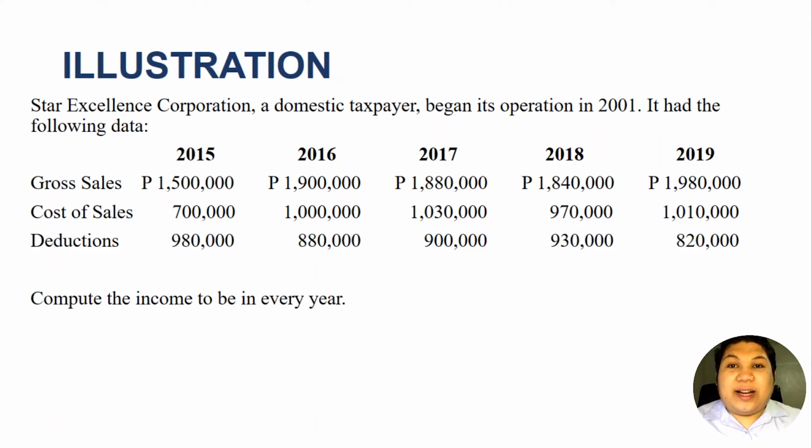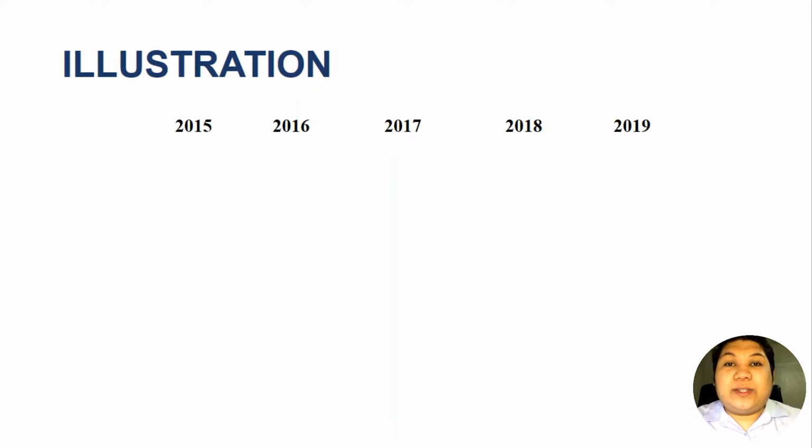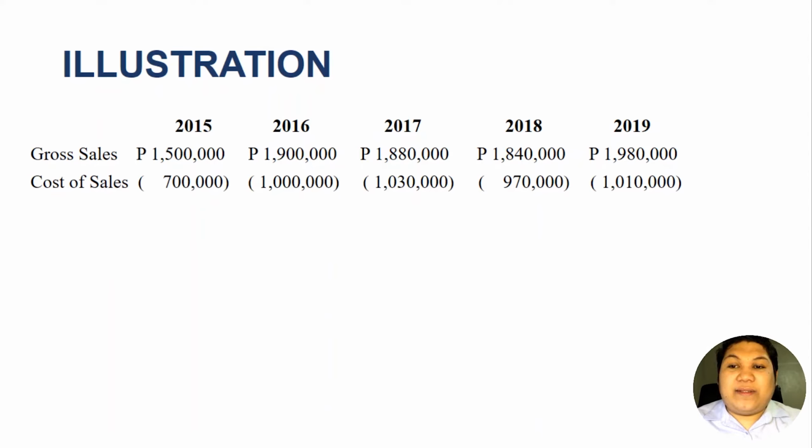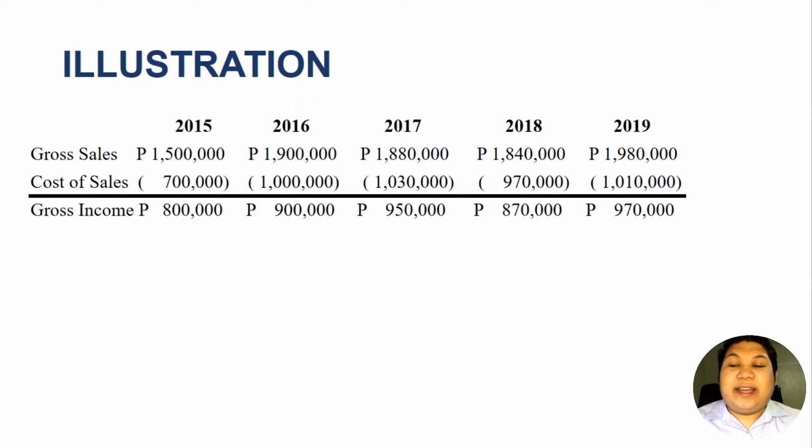So we are asked to compute the income in every year. So actually this is quite simple. So our solution would be, we will first compute for the gross income. So we have gross sales, 1,500,000 and so on, and we have cost of sales, and so on. So we have gross income of 800,000 pesos in 2015, 900,000 in 2016, 850,000 in 2017, 870,000 in 2018, and 970,000 in 2019.